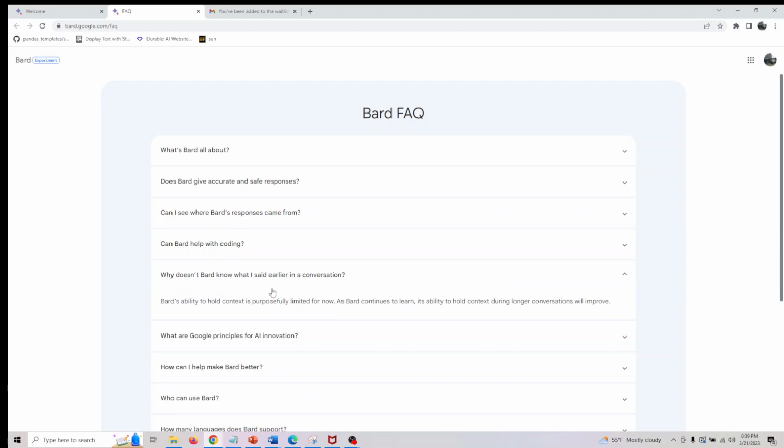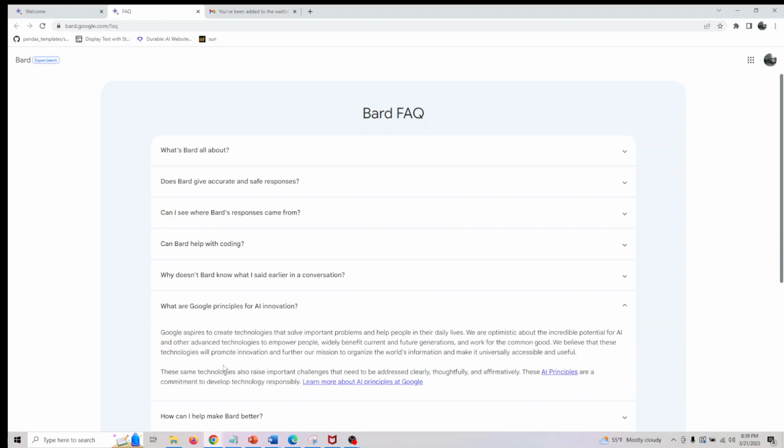And why doesn't Bard know what I said in the earlier conversation? Its ability to hold context is purposefully limited, but it continues to learn. Its ability to hold context during longer conversations will improve. So ChatGPT probably does better here because it knows the conversation history and the context too, compared to this. So they have probably an advanced version, and this is probably the first version. As time progresses, this will catch up.